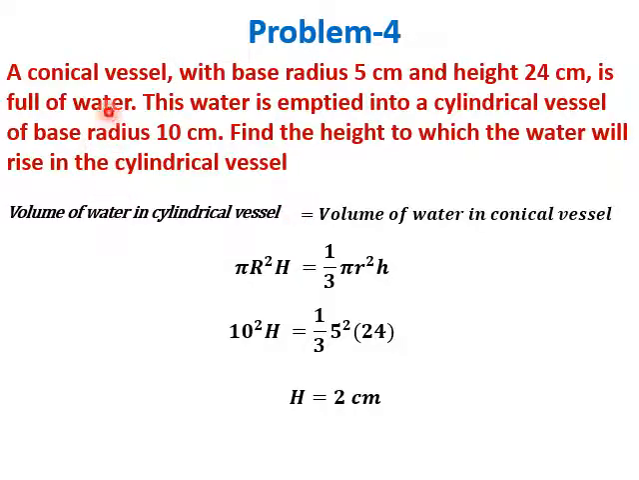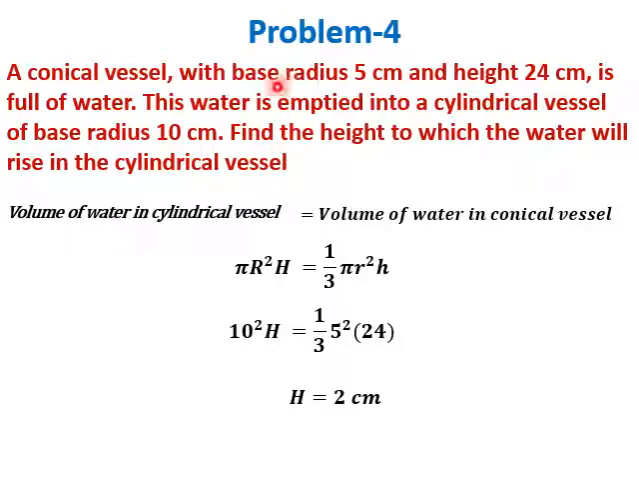In this particular problem, we have a conical vessel with base radius 5 cm and a height of 24 cm. This is filled with water. This water is emptied into a cylindrical vessel of base radius 10 cm. Find the height to which the water will rise in the cylindrical vessel.